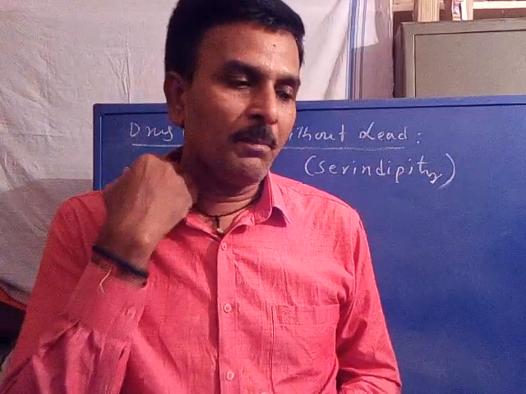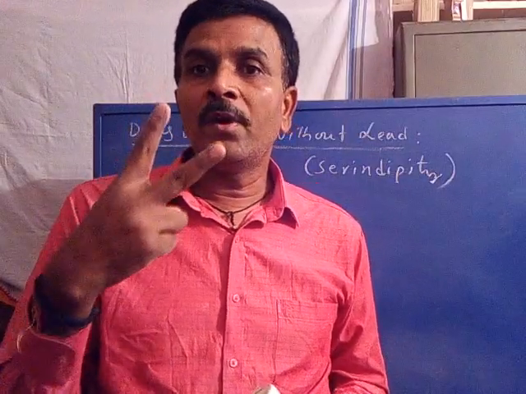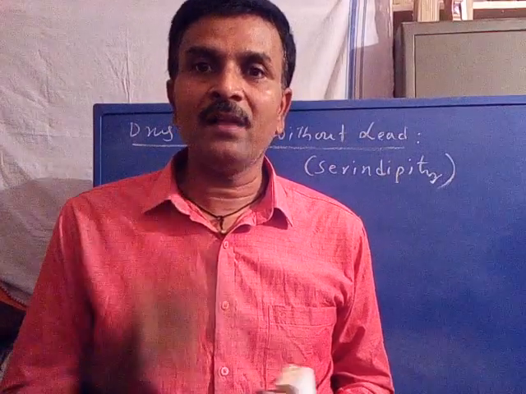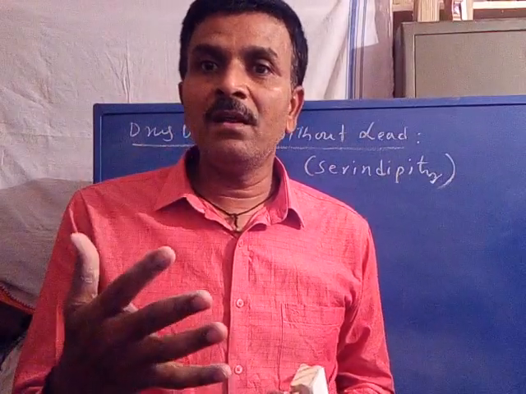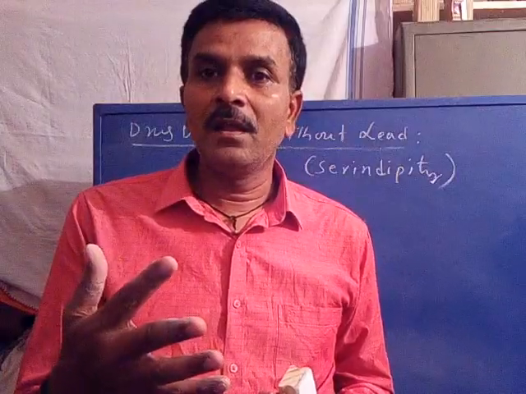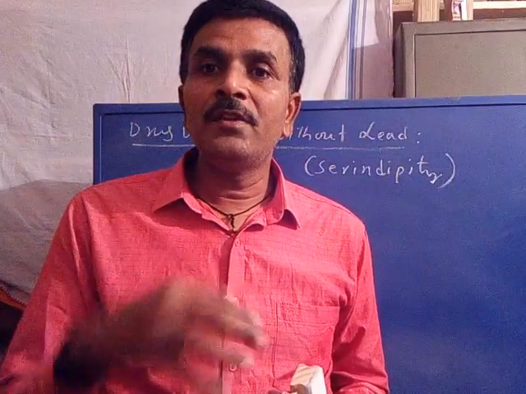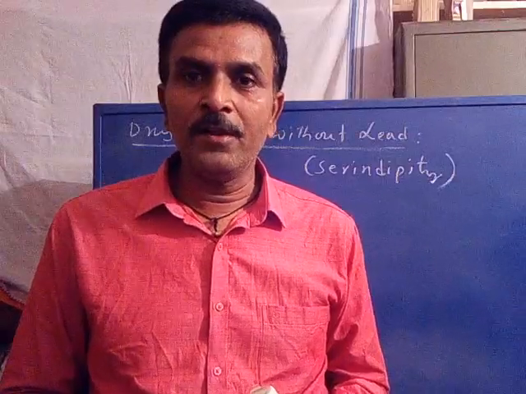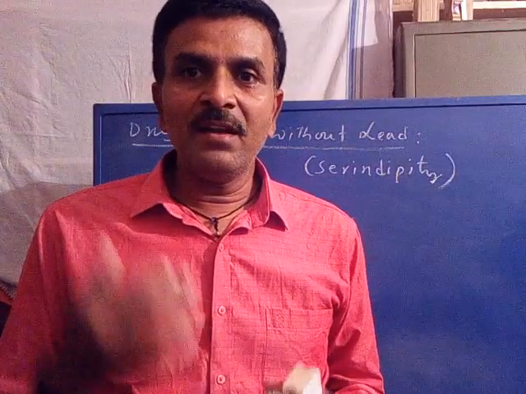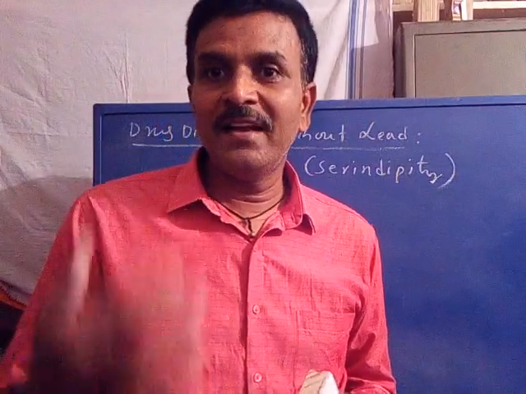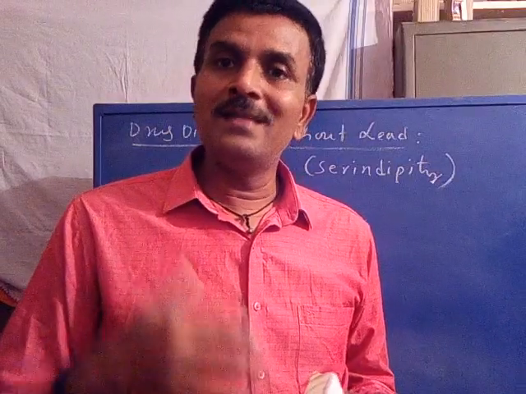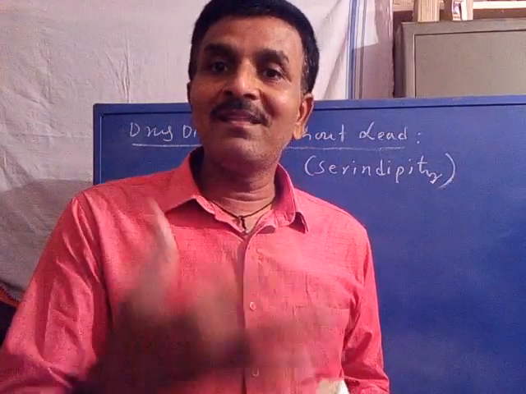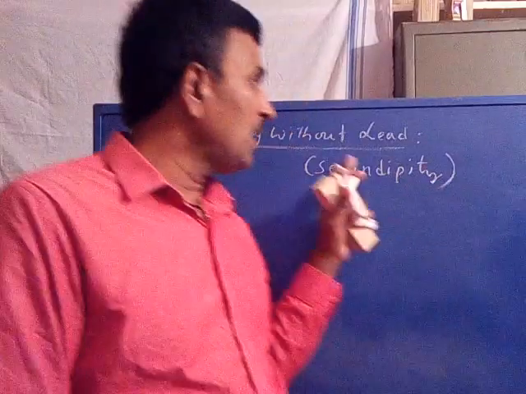Now coming to the topic, there are two important rare drugs which were discovered accidentally, without seeing any model. Are you following? A discovery of a drug accidentally, without being based on a model structure, is called without lead.